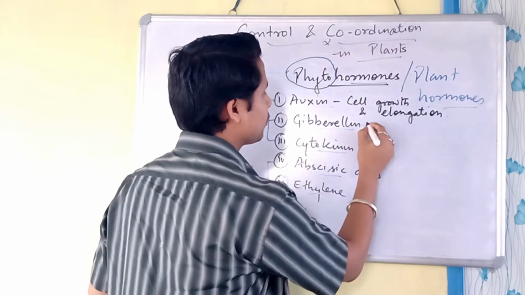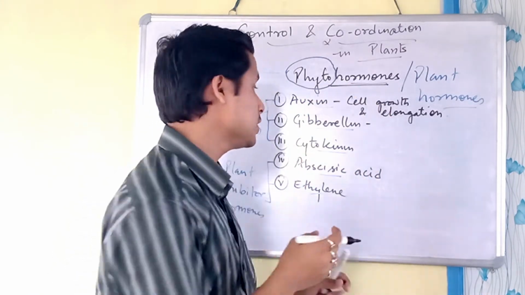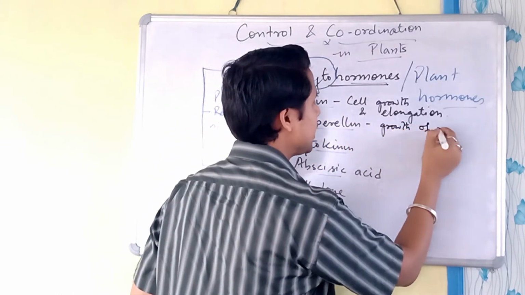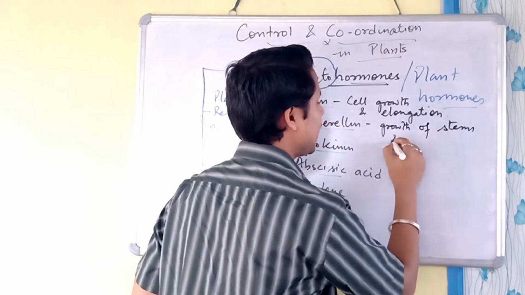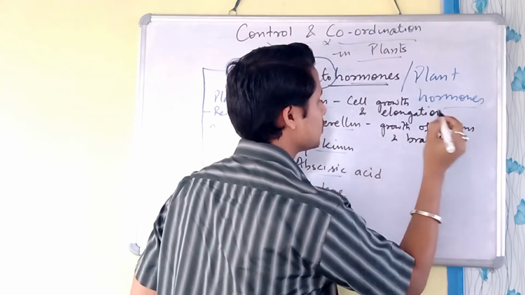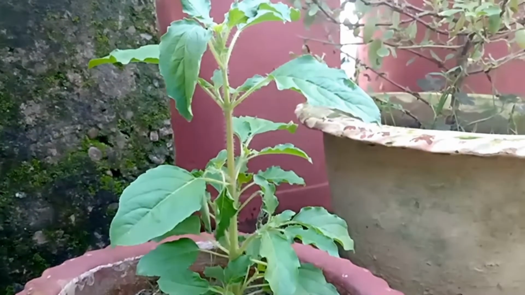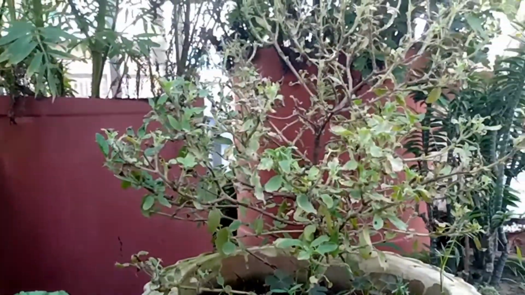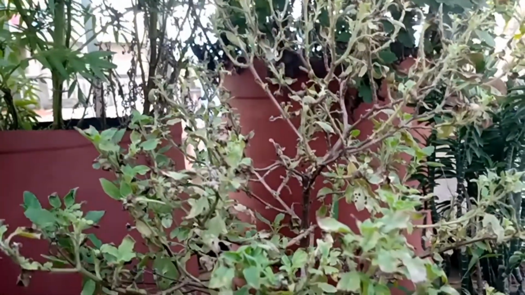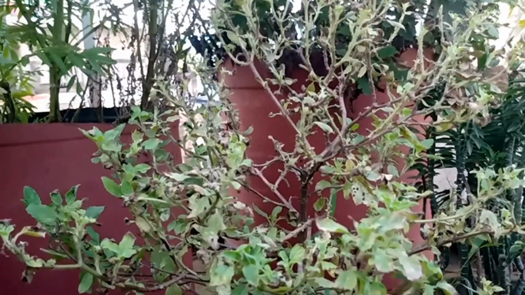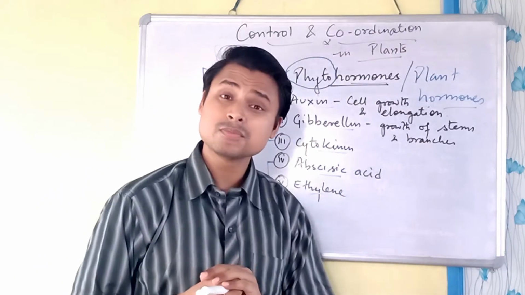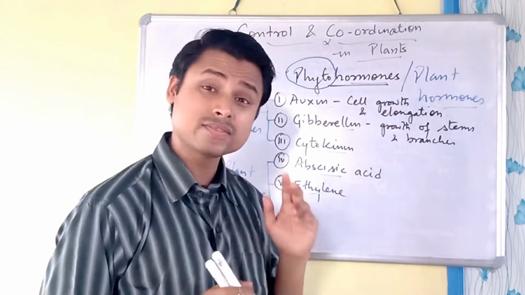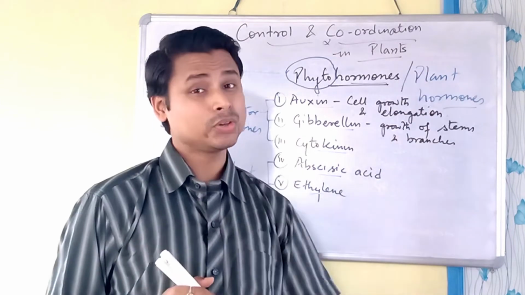The gibberellin helps in the growth of stems and branches. The stems become thicker, the branches come out of the plant, right? Because in the small baby plant there is no branch, but when it grows bigger, it gets more branches. So gibberellin comes into action for that, right? This is the work of the gibberellin. In both cases we have seen how it is helping in the growth of the plant.